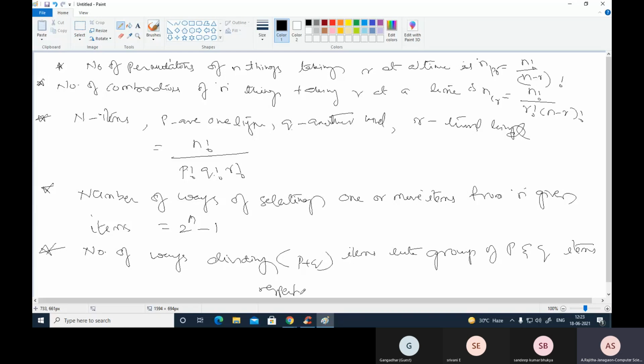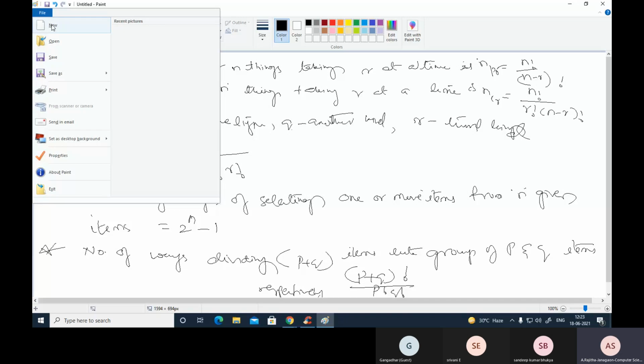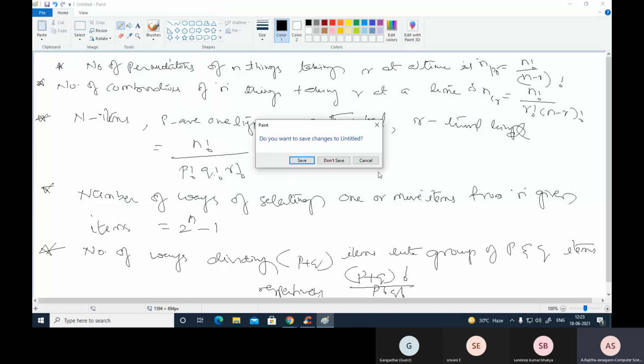That means p plus q items are divided into two groups, so one group contains p and the other group contains q. So that is p plus q factorial divided by p factorial and q factorial. So these are the formulas, and some more formulas are there. These formulas are used in our questions.